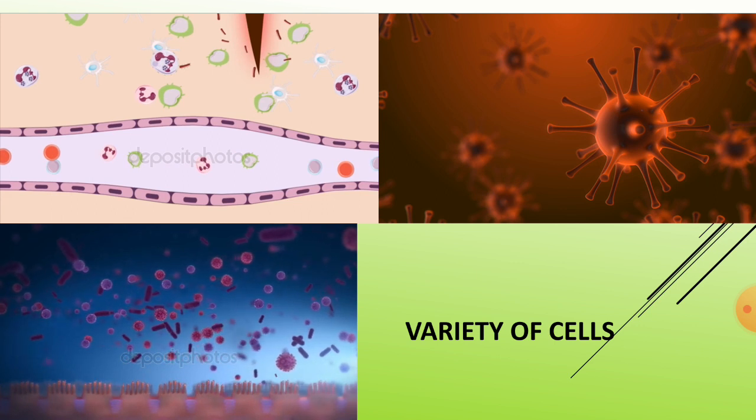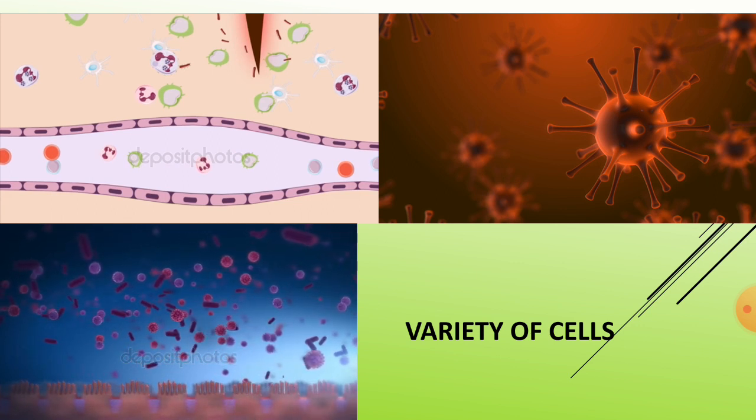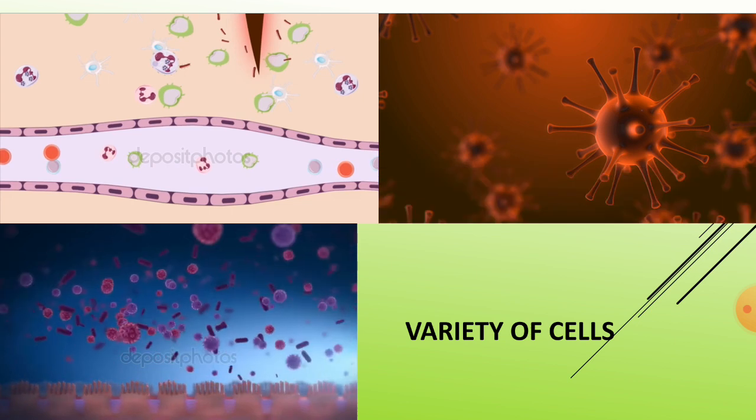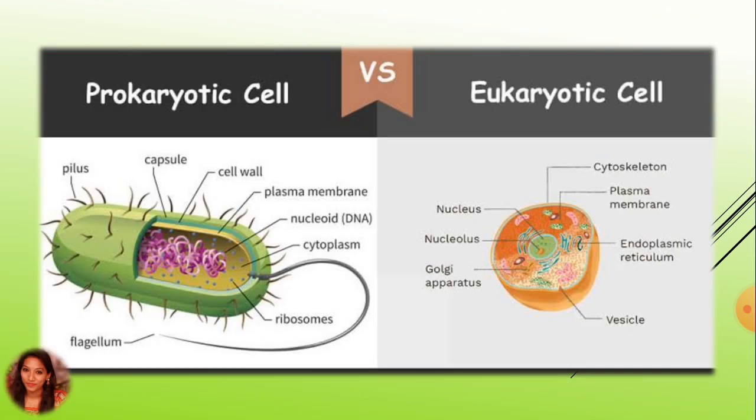So here it is very clear that the cell may have a variety of structures. Now basically the cell has two main varieties, that is either prokaryotic cell or eukaryotic cell. So today we are going to focus on the prokaryotic cell.